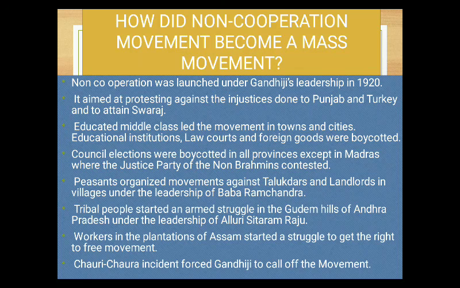tribal people started an armed struggle in the Gudem hills of Andhra Pradesh under the leadership of Alluri Sitarama Raju. So what I'm saying is, though these forest-side tribal people were following Gandhiji, they had a leader, Alluri Sitarama Raju, and he was a great follower of Gandhiji.